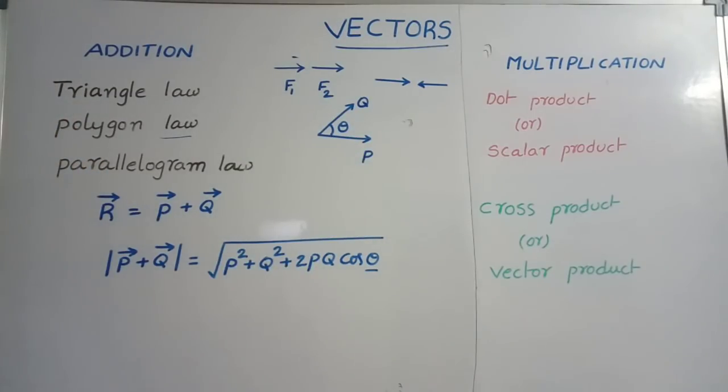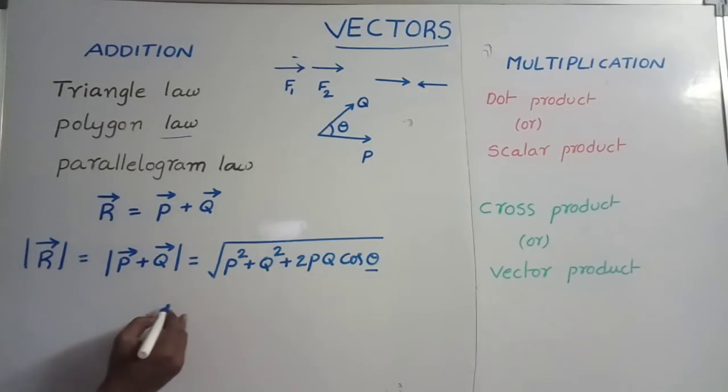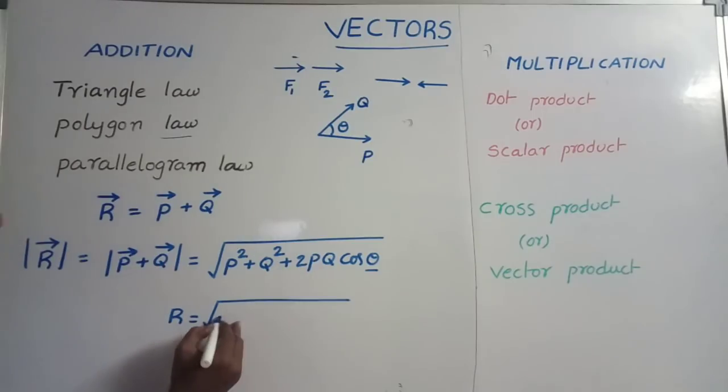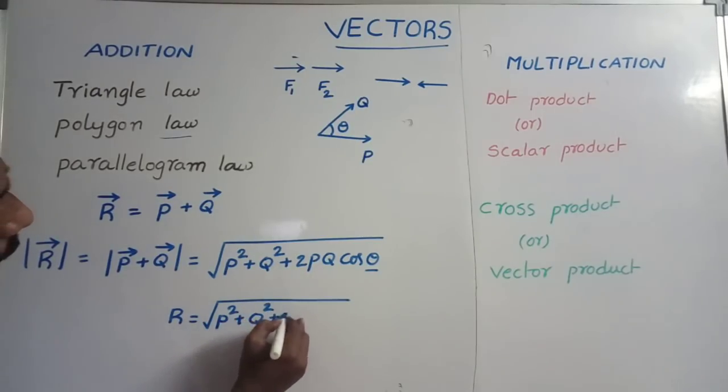If two vectors are making a certain angle, we take this formula to find the resultant. So the resultant R is equal to the square root of P square plus Q square plus 2PQ cos theta.